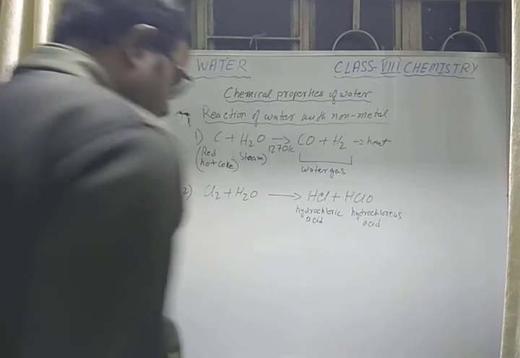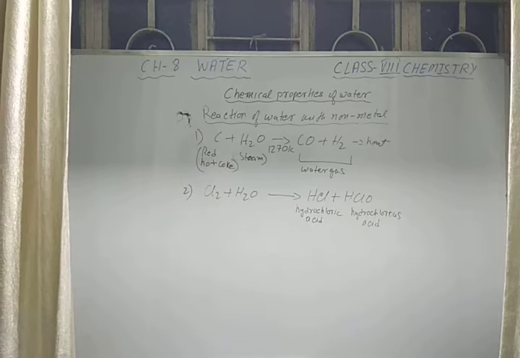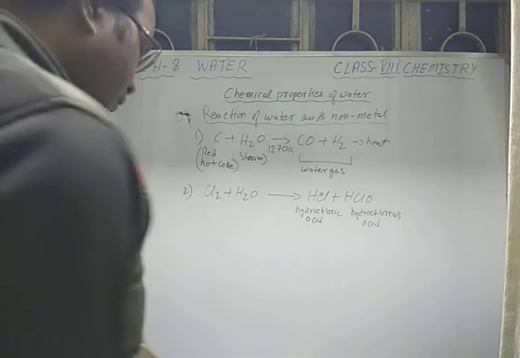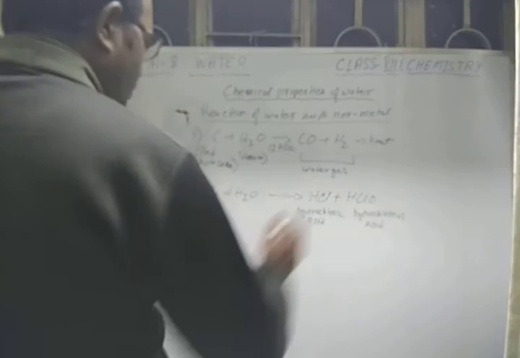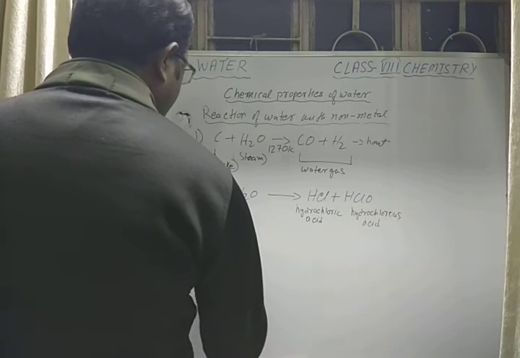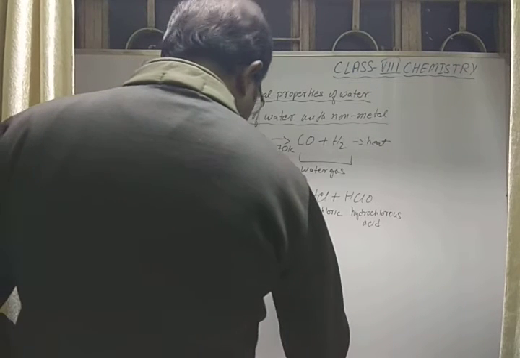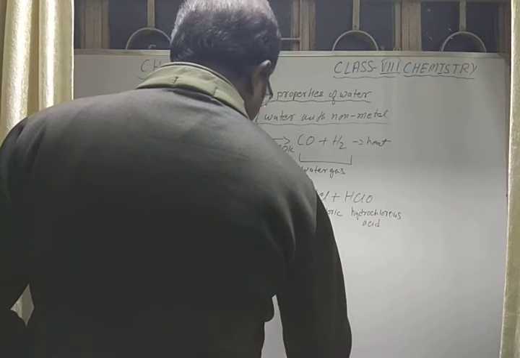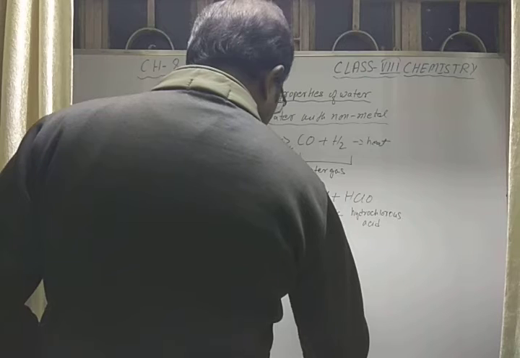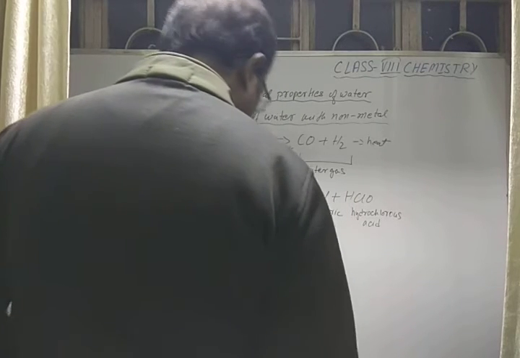When this hypochlorous acid, HClO, decomposes, it gives you HCl, hydrochloric acid, plus oxygen.